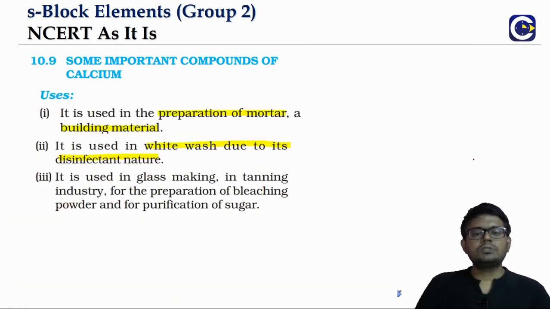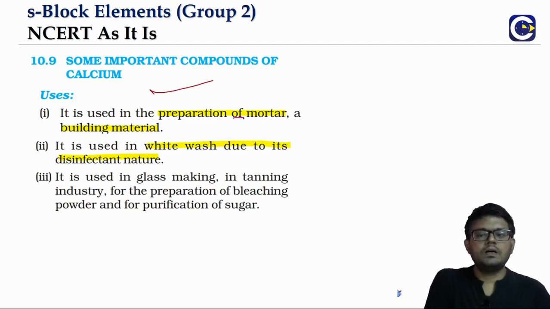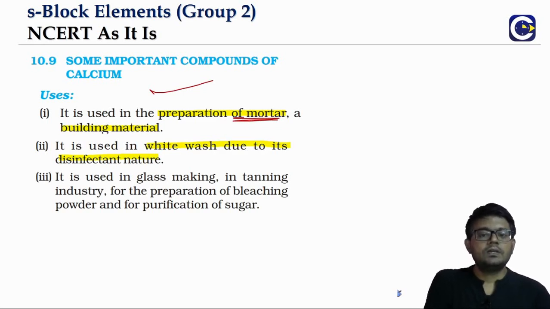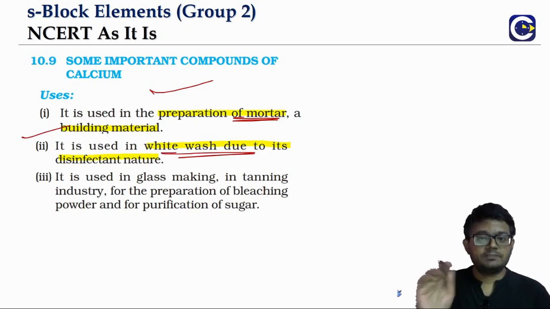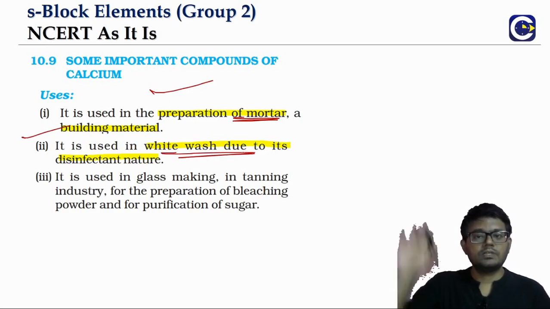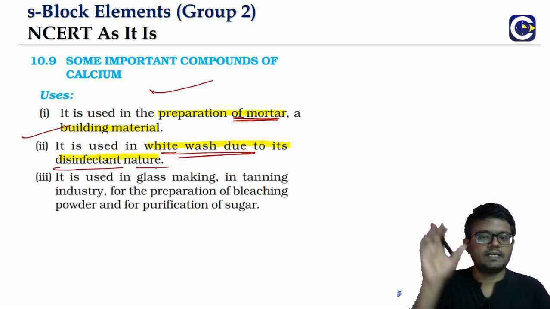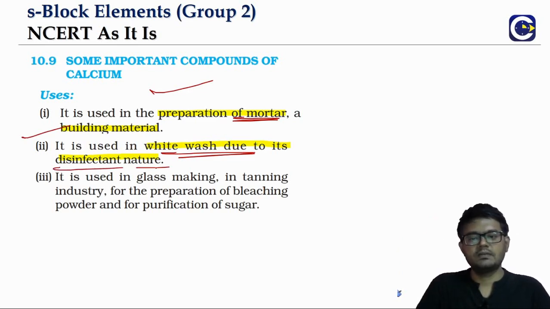Now the uses of calcium hydroxide. It is used in preparing mortar. Mortar is a building material that is used in construction, and it is a substance that is used for whitewashing of the walls, right? So you see that they'll bring the bags of quicklime and put it in water and then they'll start whitewashing. This is mainly because of the disinfectant nature that calcium hydroxide has.